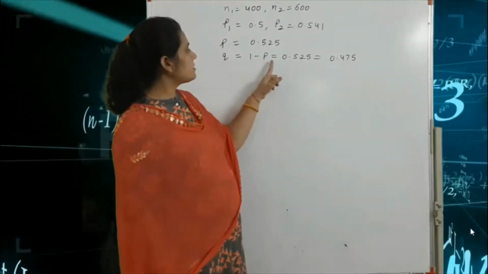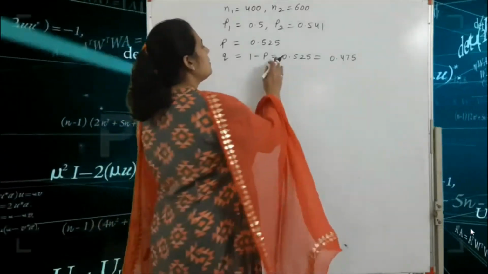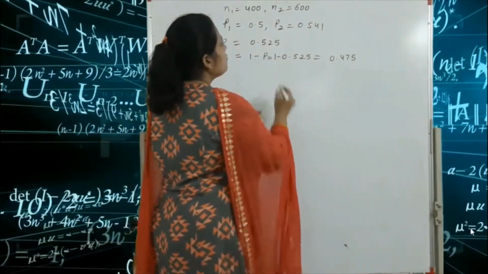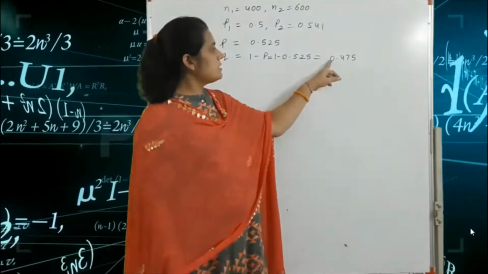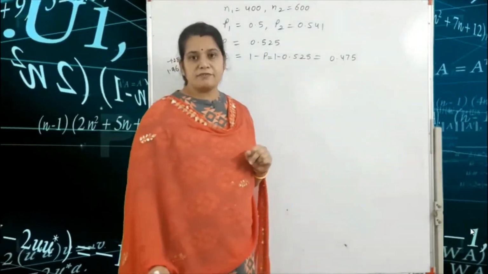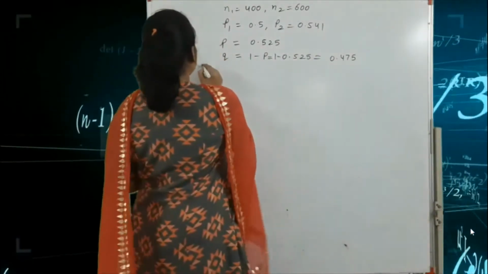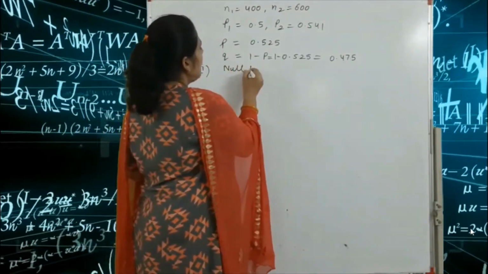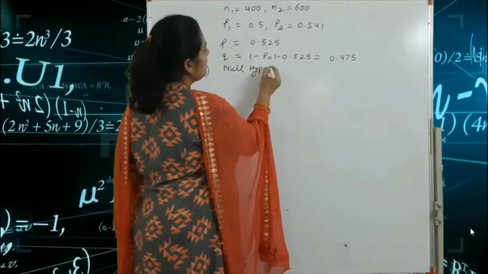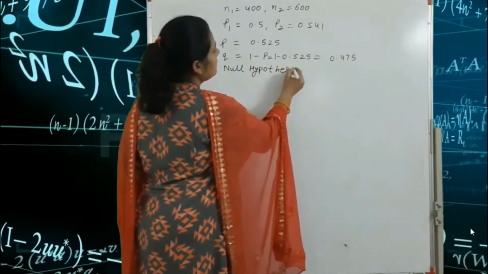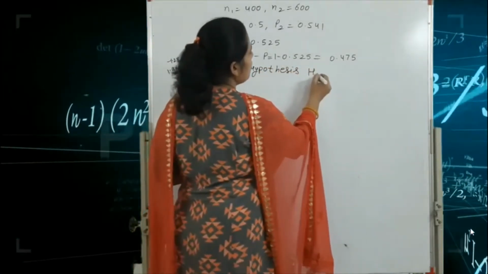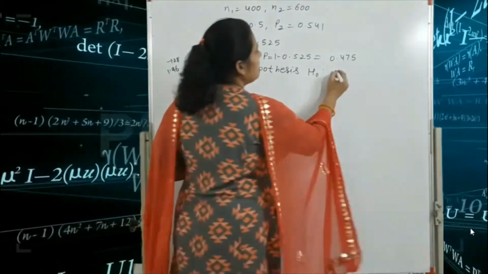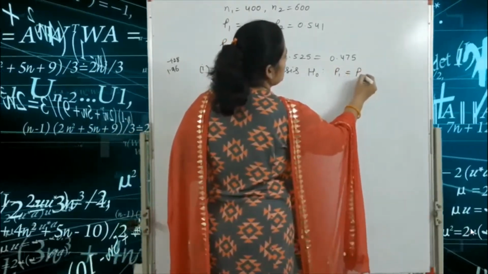So Q is 1 minus P, which is 1 minus 0.525, equal to 0.475. Okay, so let's start the total 6 steps. The first step is the null hypothesis. If we find the null hypothesis H naught, that means P1 is equal to P2.